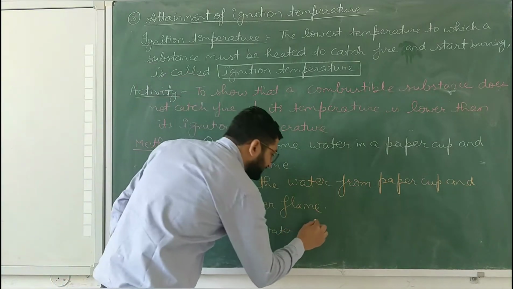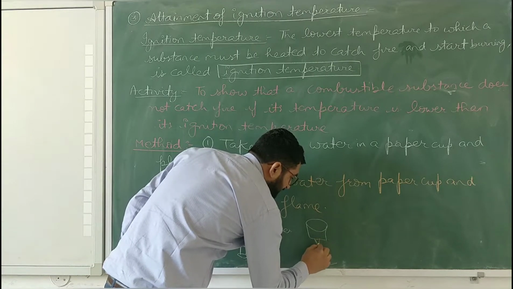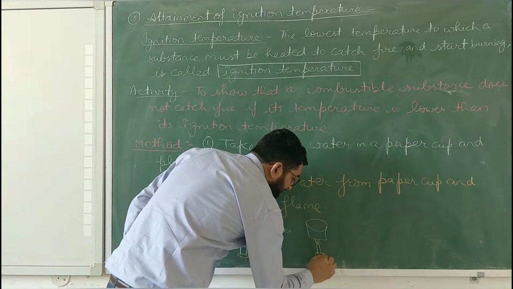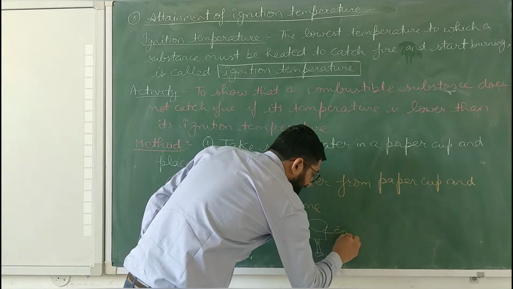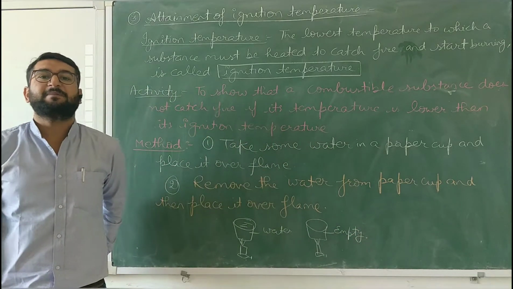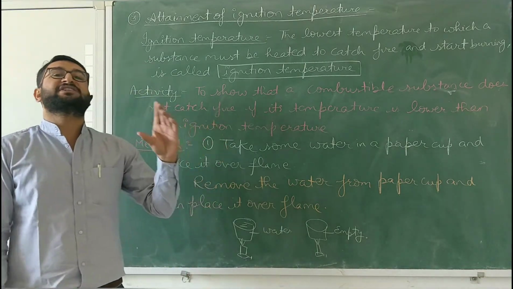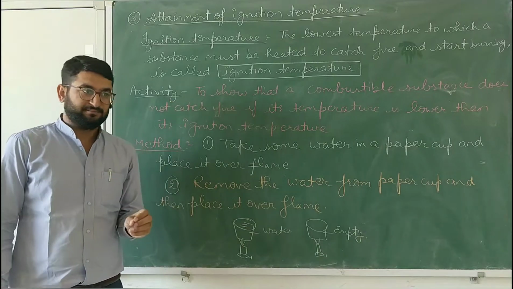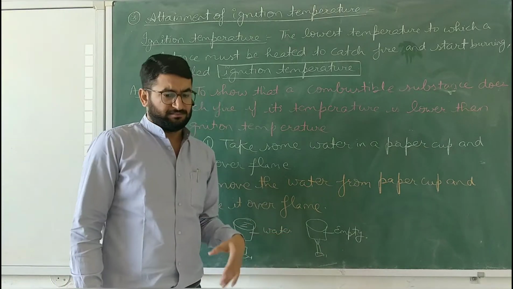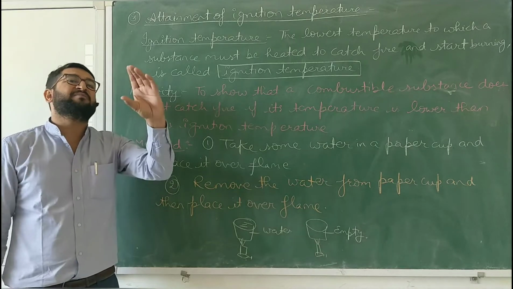And in the second case, an empty paper cup is placed over the flame. पहले क्या करना बच्चे, पेपर कप लेना है, fill that paper cup with water and then place it over the flame. In the second case, remove the water from it, make it dry and then place it over the flame.